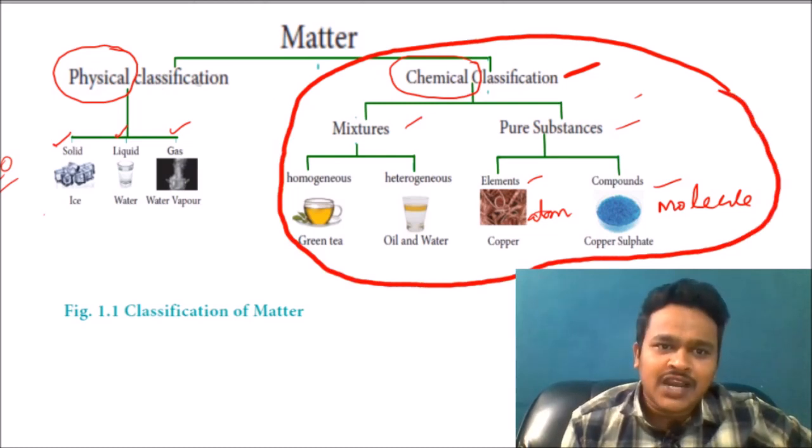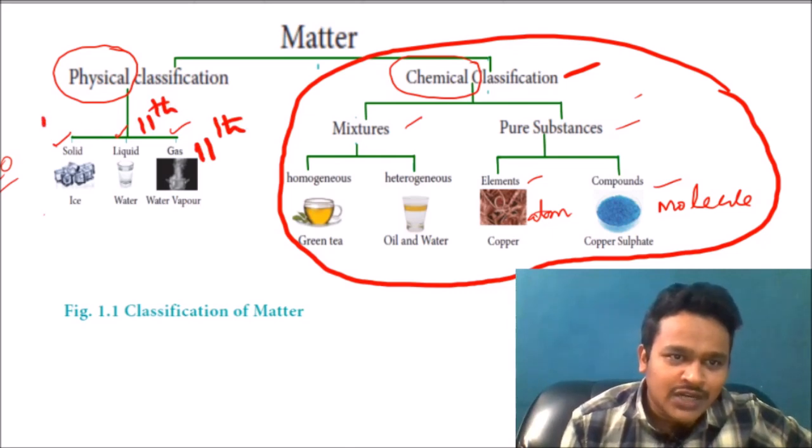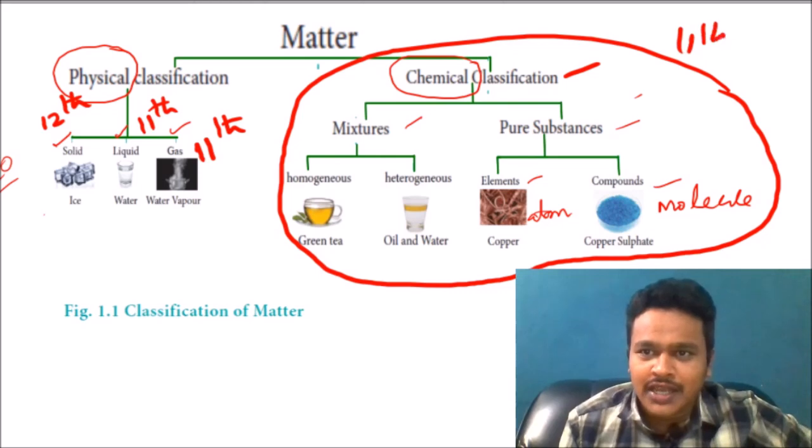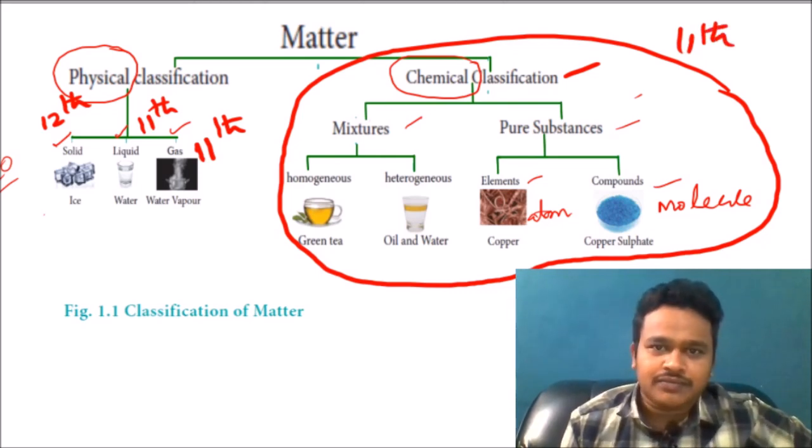In physical classification, the gaseous state we are going to study in 11th class only. Liquid state also in 11th class. Solid state we are going to study in 12th class. So we are going to enter into this chapter.